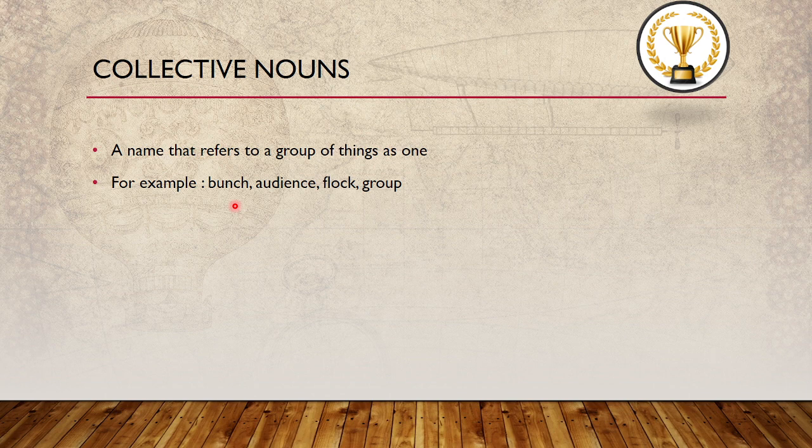Audience. You can say an audience of people. The group is the people, so you can commonly refer to it as an audience. A flock of birds. One type of bird forming a group, and that group you can collectively call a flock. Then a group of elephants. When elephants get together, you can say group of elephants. So a collective noun is a name that refers to a group of things as one, right?